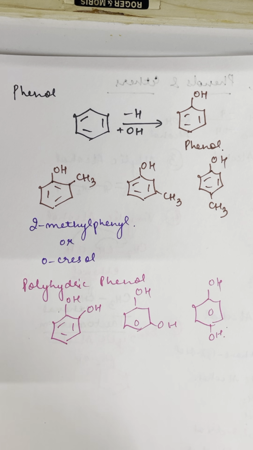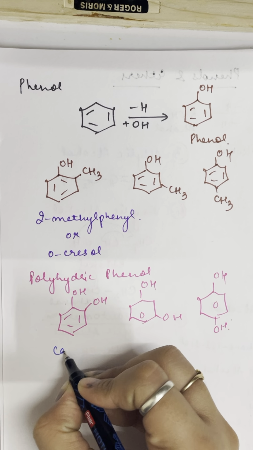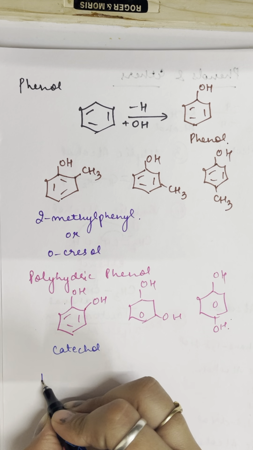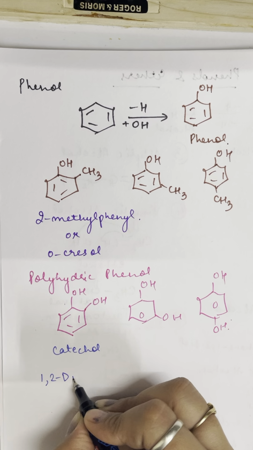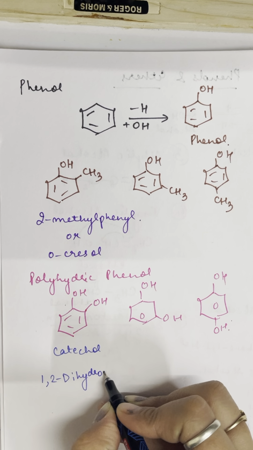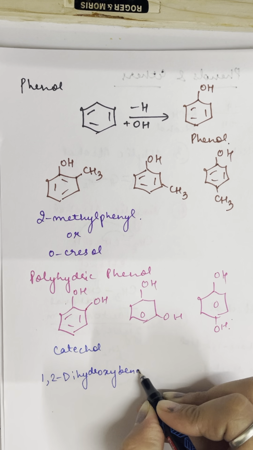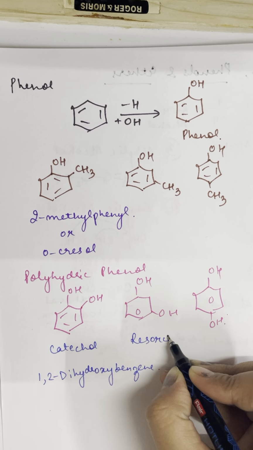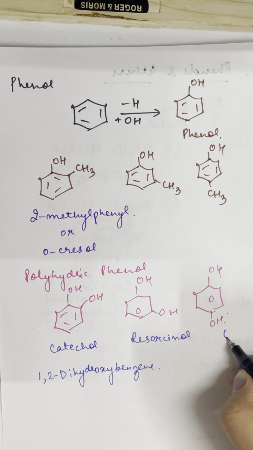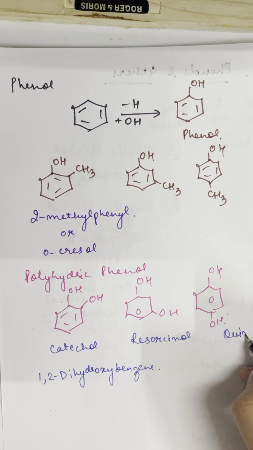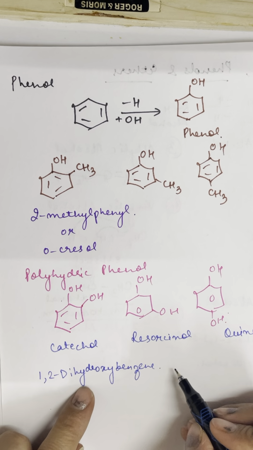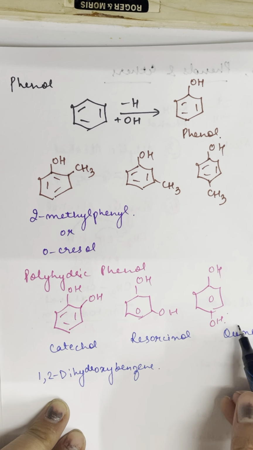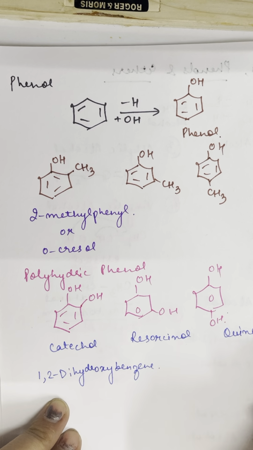The common name for this is catechol, and the IUPAC name will be 1,2-dihydroxybenzene. The common name for this is resorcinol, and for this is quinol. You just change the position of the OH in this and this, and the rest will be the same. The IUPAC name will be dihydroxybenzene for all of these.